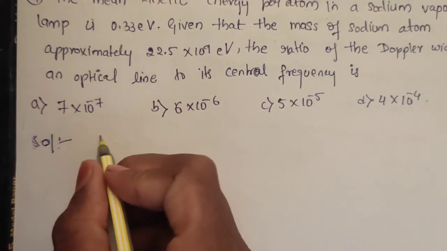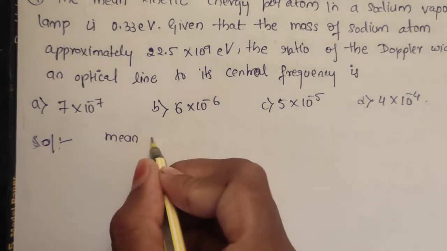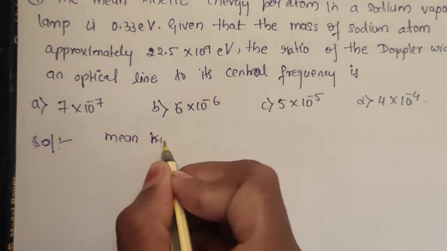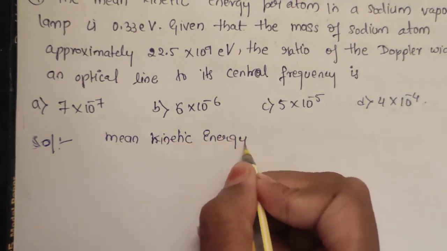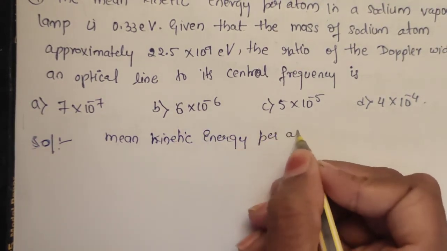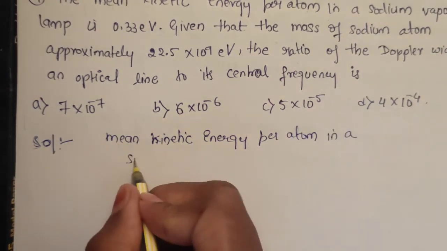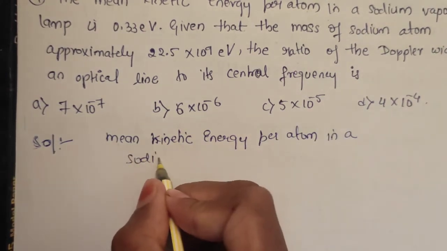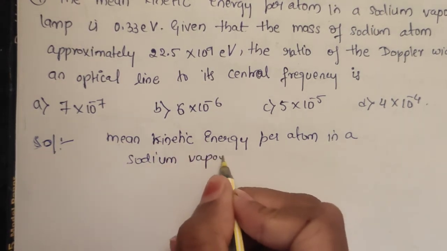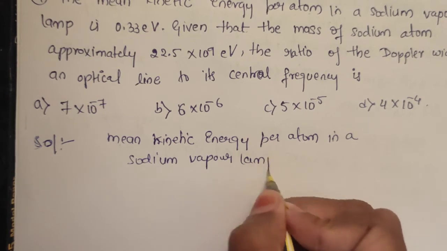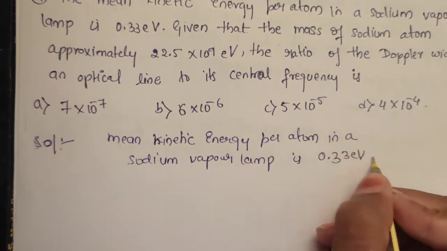From the question we have that the mean kinetic energy per atom in a sodium vapor lamp is 0.33 electron volt.